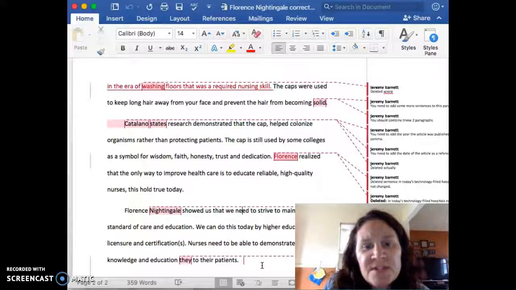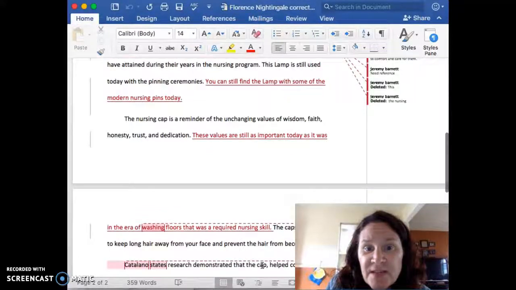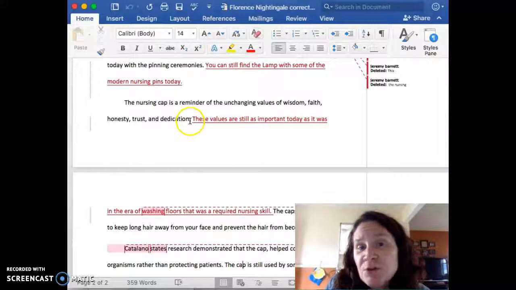And any reference that you get in an article, you need to reference it. So if you found something like the nursing cap reminder of unchanging values, wisdom, faith, honesty and dedication, if you got that from an article, you need to make sure that you reference it.